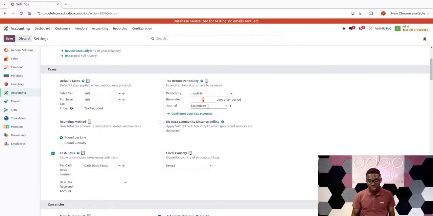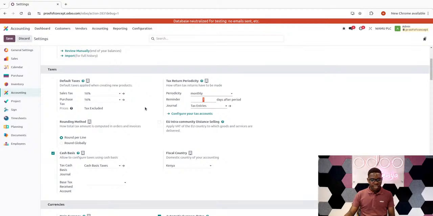I have a specific journal called tax entries. And why is this the case? This is the case because in the event I use a generic journal here, it would be a bit difficult for me to distinguish journal entries relating to taxes from other journal entries in the business. Once I have a specific journal to purely manage taxes, it will be easier for me even to do an audit or to understand specifically the entries related to taxes alone. So it's basically a mechanism to assist us in managing the tax entries.